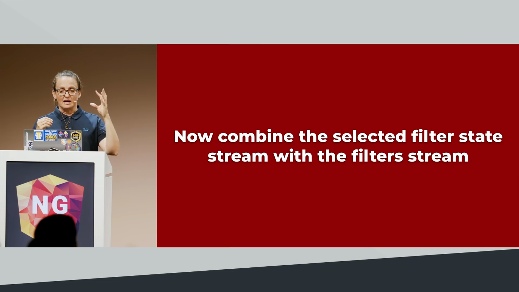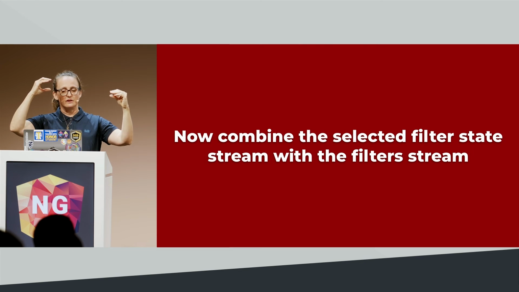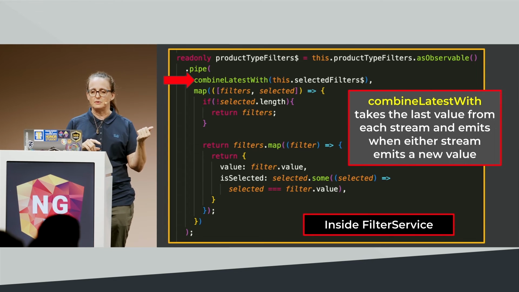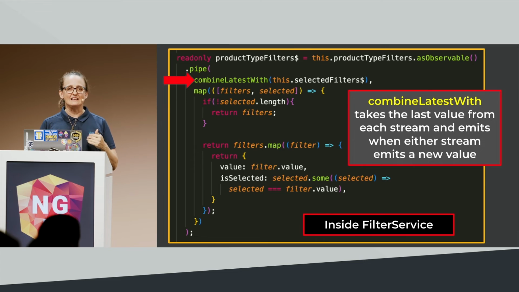Now we're going to combine that selected filter state stream with the filter stream. We have one that's collecting what's been selected, and then we have one that has the initial array of all of the filters inside of it. So on the filter service, we're going to expose our product type filters. This is going to reference the product type filter, the initial array of filters that we got from the API service. We're going to use combineLatestWith.